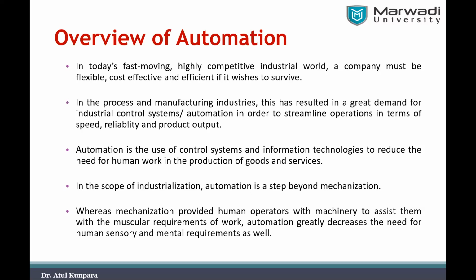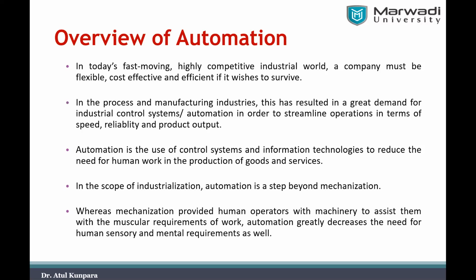Then only will you be able to survive and compete with others in the market, right? So in the process and manufacturing industries, this has resulted in a great demand for the industrial control system, or automation, in order to streamline operations in terms of speed, reliability, and product output.